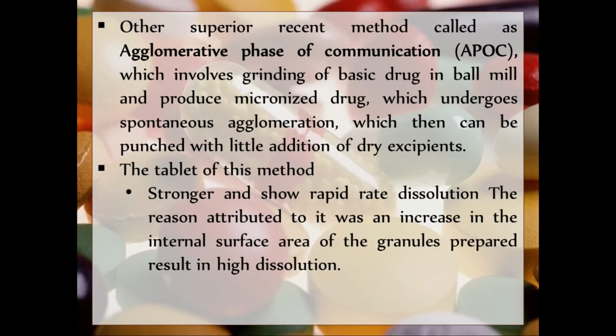Then another, superior and more recent method is called agglomerative phase of comminution, which involves grinding of the basic drug in a ball mill to produce micronized drug, which undergoes spontaneous agglomeration and can then be punched with a little addition of dry excipient. The tablets from this method are stronger and show rapid dissolution. This is the superior method if you want to increase the dissolution rate of your tablet. The reason attributed to it is the increase in the internal surface area of the granules, which results in higher dissolution.